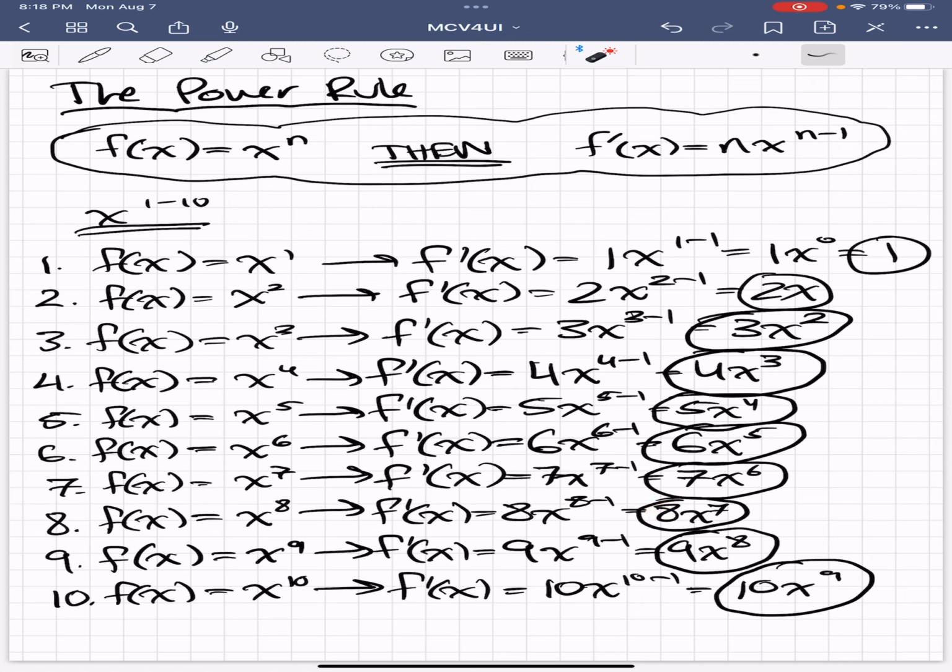The more practice you do, the quicker you'll get at it, and you can do it all in one step. Just by looking at these, you can convert to these.